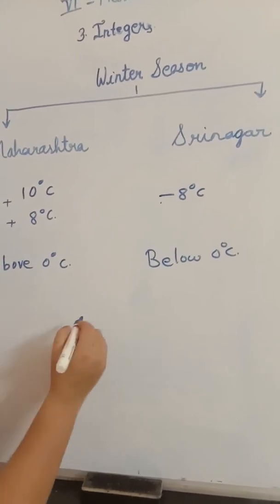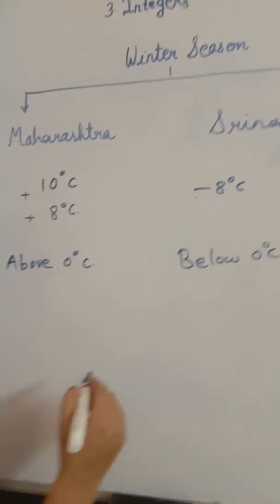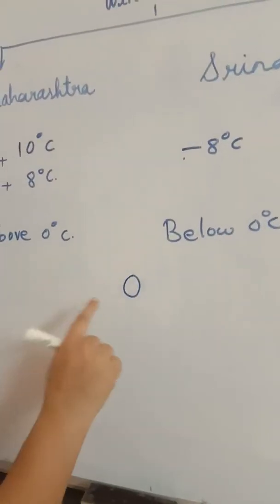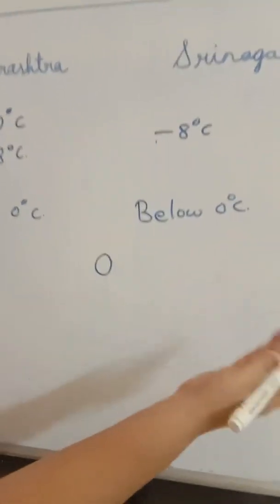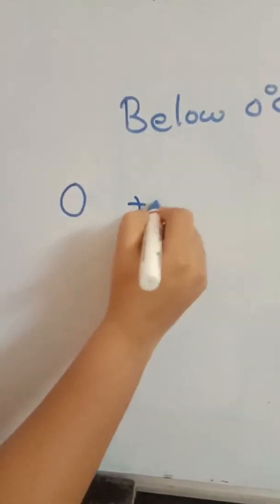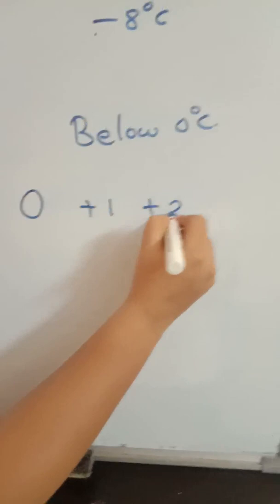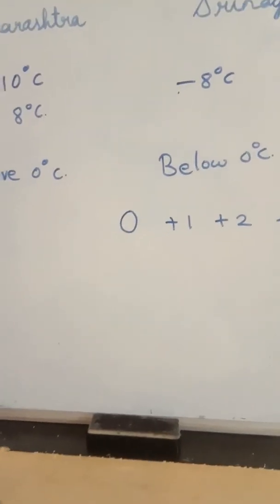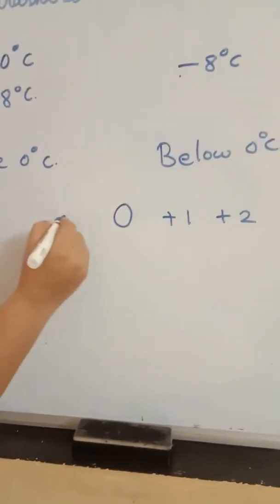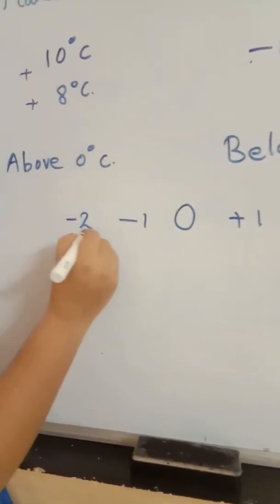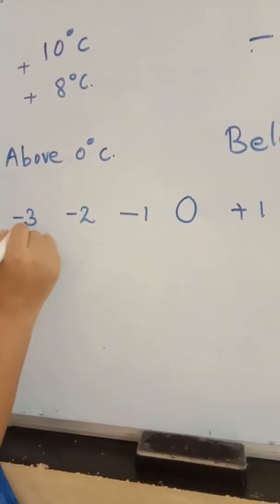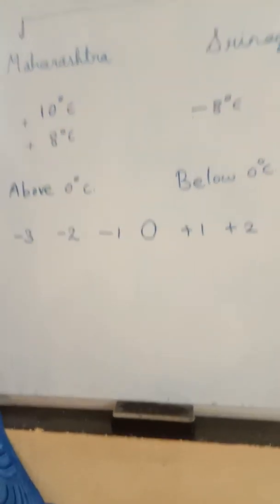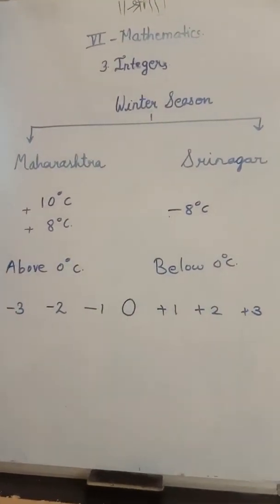So the numbers which are greater than 0 are written to its right hand side, that is positive 1, positive 2, positive 3. But the numbers less than 0 are always written to its left hand side, that is negative 1, negative 2 and negative 3.